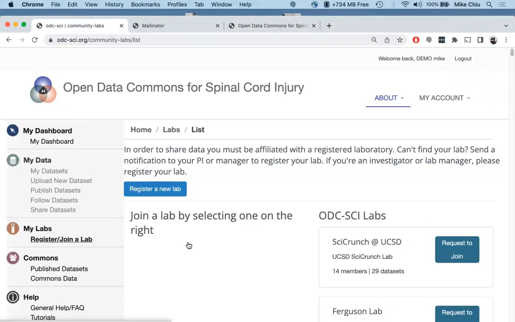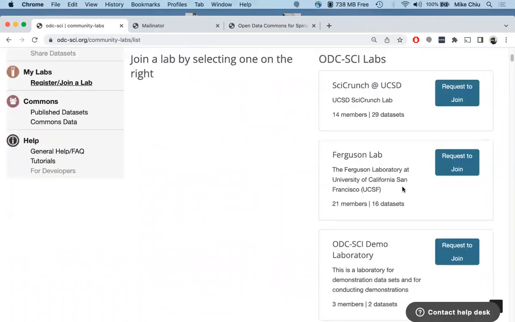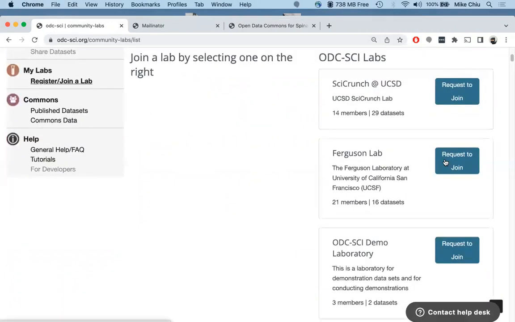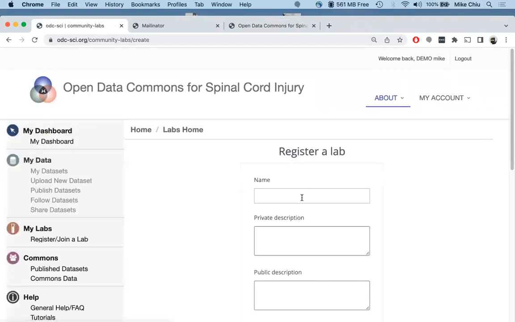Click here. And if your PI already has a lab, you can find the PI in the lab and click request to join. If not, if you're a PI, you can register for a new lab by clicking here. Like Crunch Week.